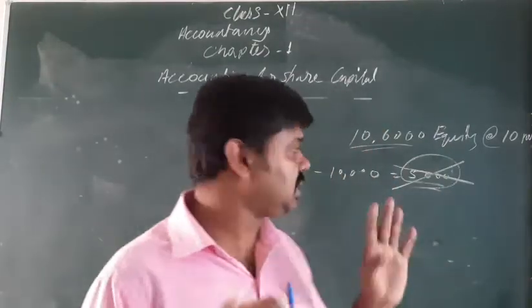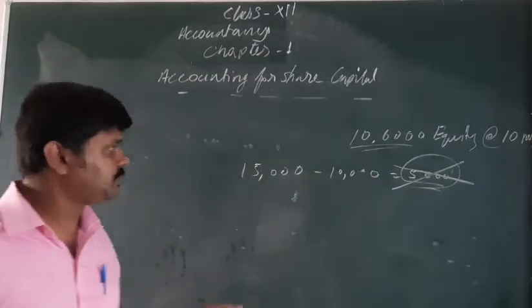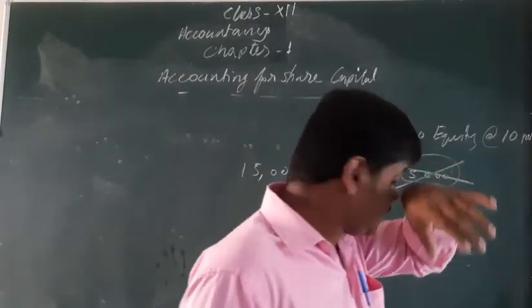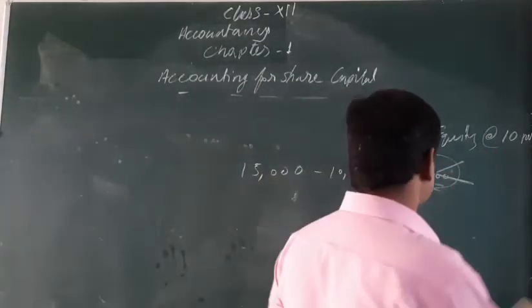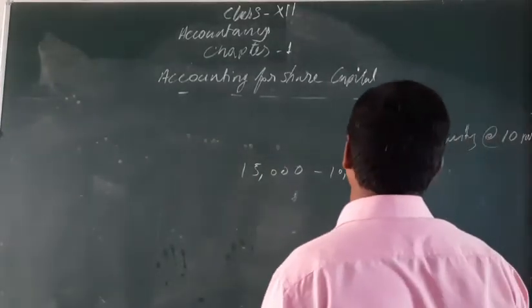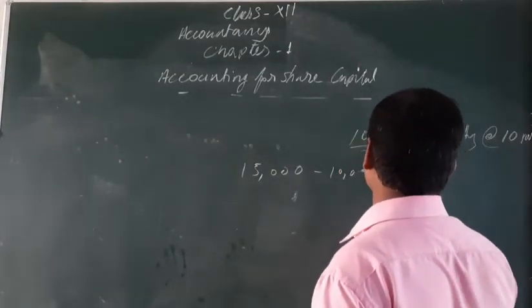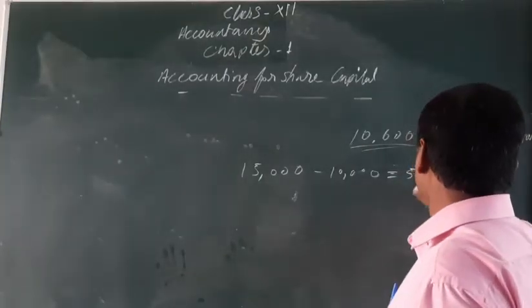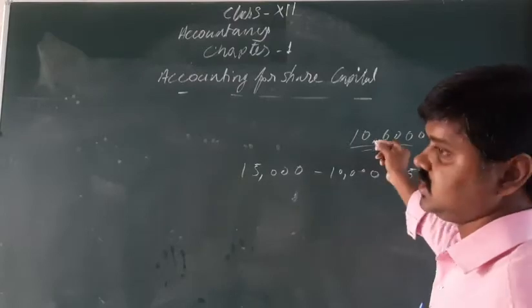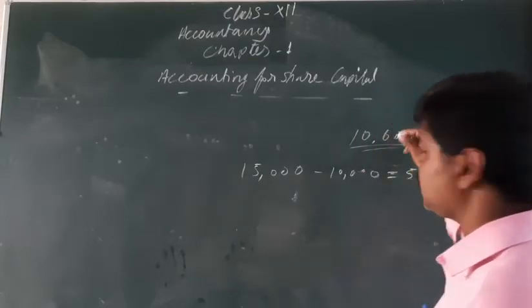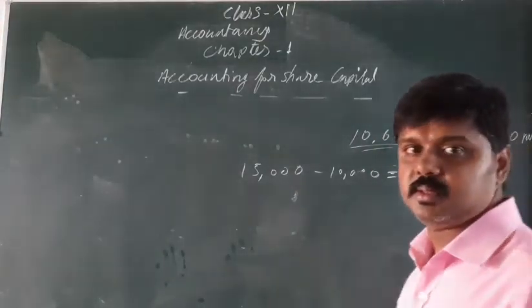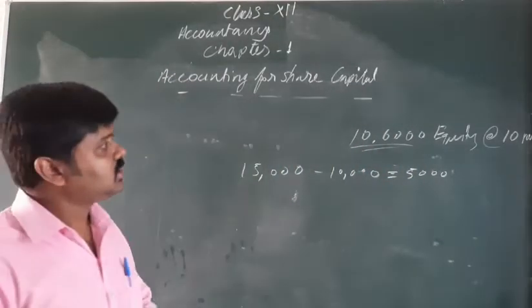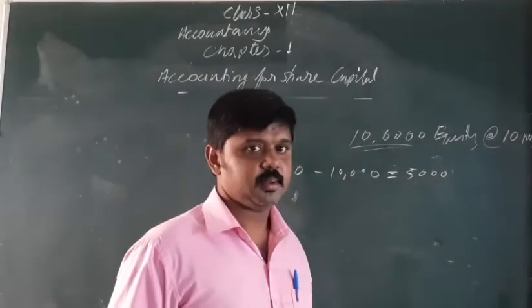Very simple, nothing more than that. Pro rata means out of this 5,000 excess shares, the excess will be adjusted to their call monies according to proportion.